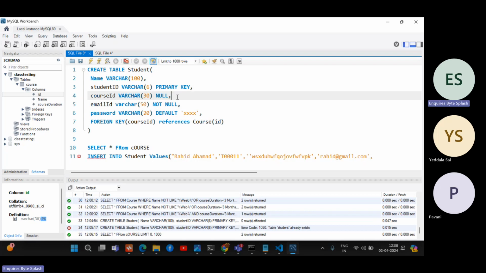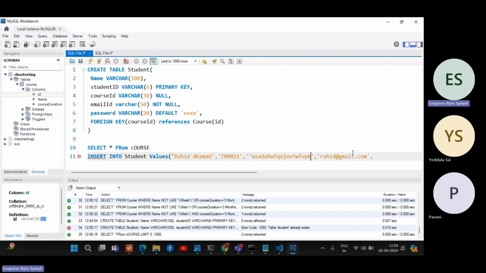It should allow null or it should allow not null. Not null means it should have values. Null means without providing the value, you can provide null also. Null means there is no value. You can provide null value also. Like that, it will treat.